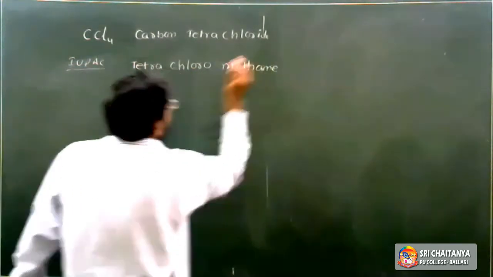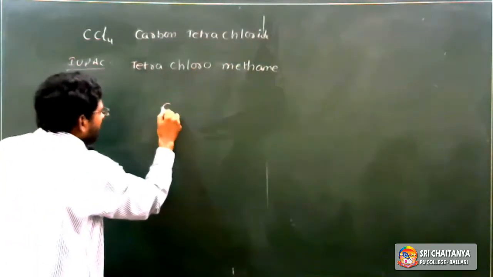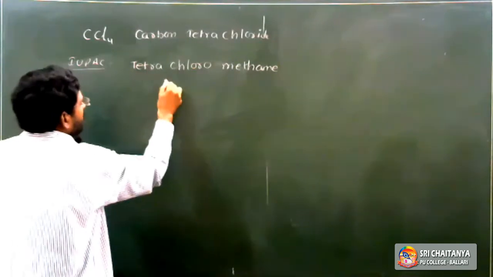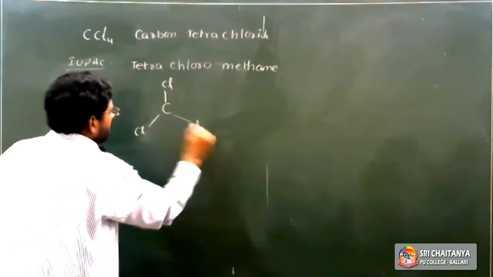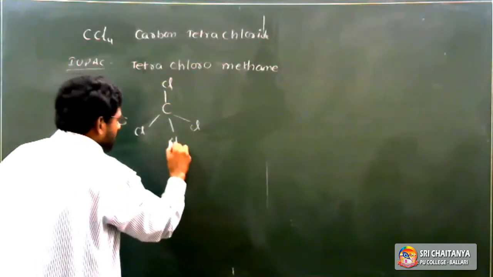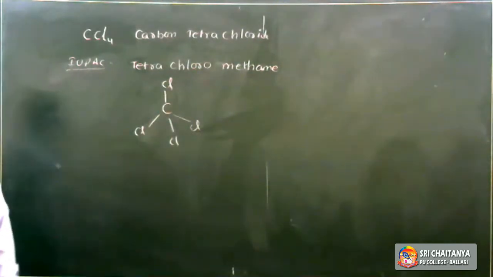So it is called tetrachloromethane. It is a carbon with four chlorines attached. Carbon tetrachloride is also in a liquid state.